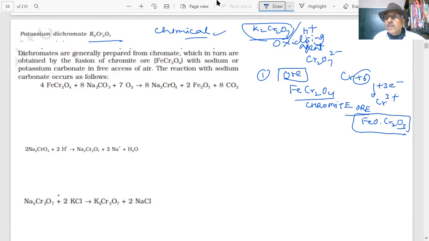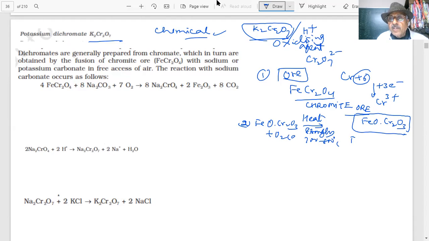This compound is important because of what can happen on strong heating. Point 2: if I take this compound and heat strongly, around 700 to 800 degrees Celsius, it will dissociate in the presence of oxygen.